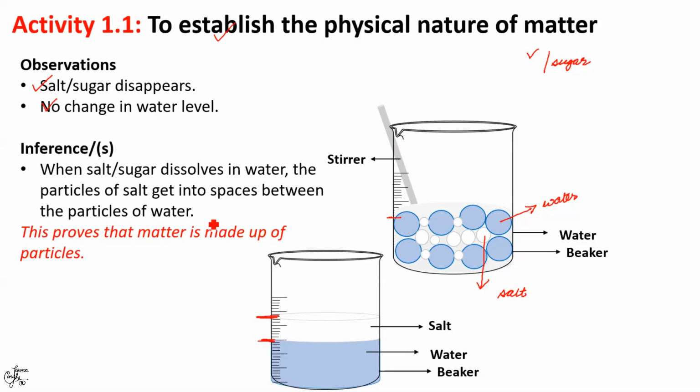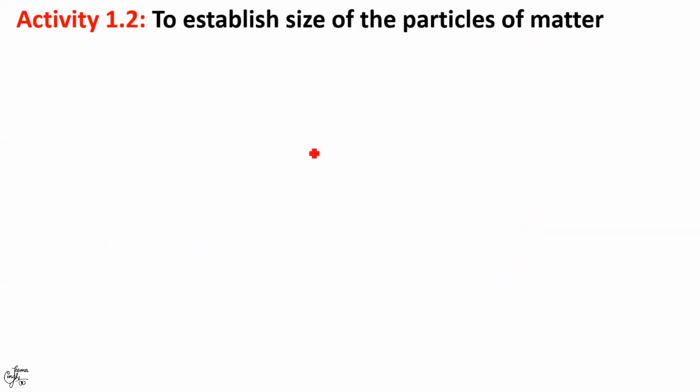Now let us perform another activity to see how small these particles of matter are. For this, we take 2 to 3 crystals of potassium permanganate. So here, these crystals you can see are of potassium permanganate, which has the formula KMnO4. Don't worry, as of now, you need not learn the formula. You will find it as a common chemical in your science laboratories.